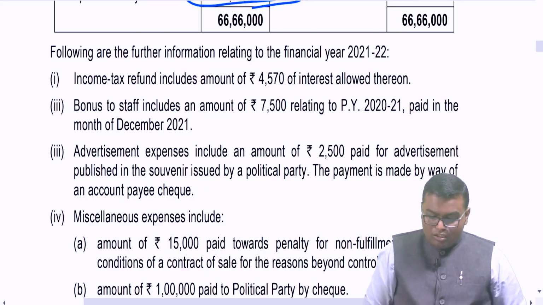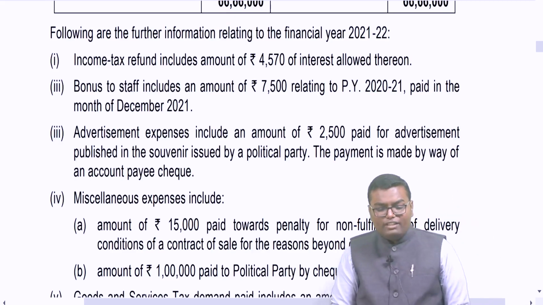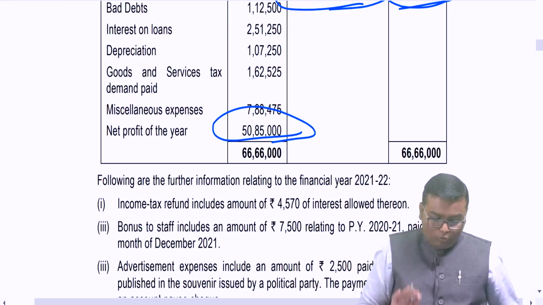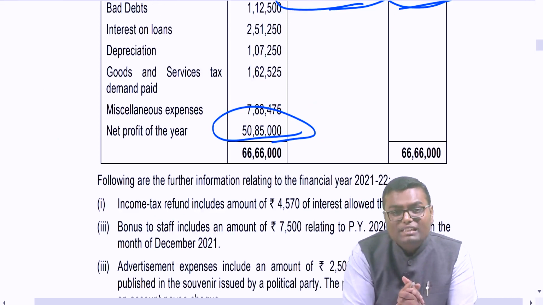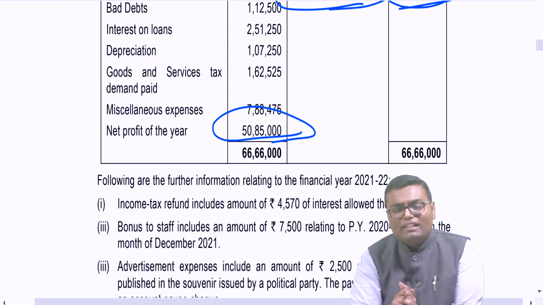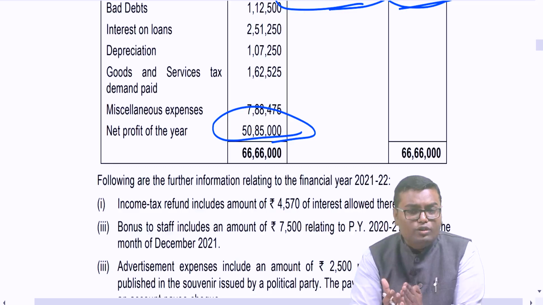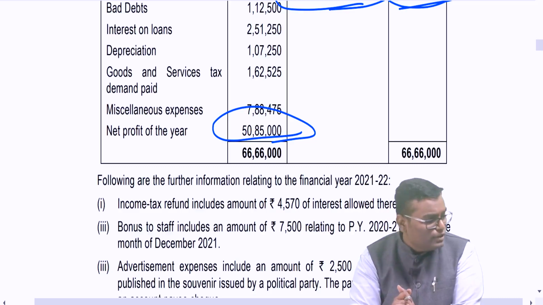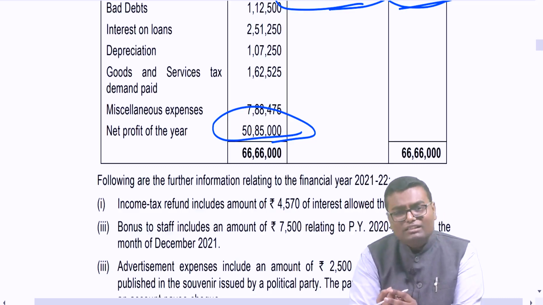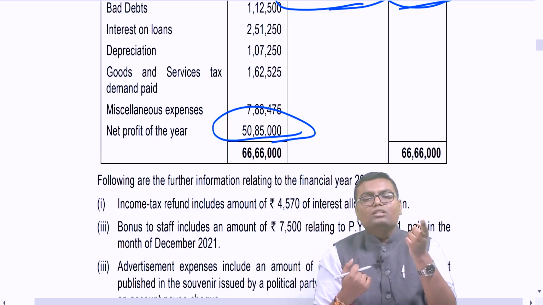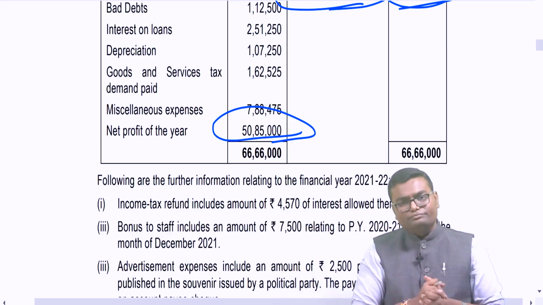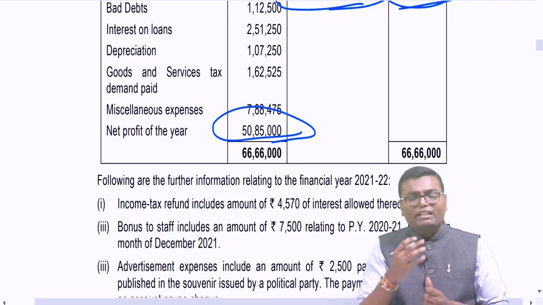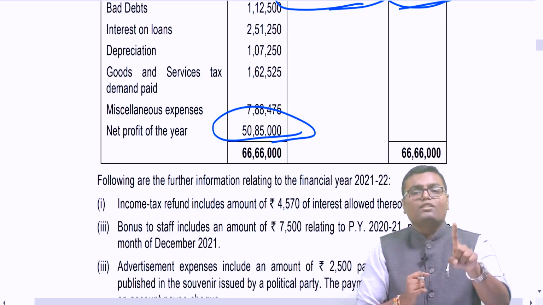Then bonus to staff includes the amount of 7,500 paid in the month of December 21. Okay. We have a section called 43B. Some of the expenditure is allowed as a deduction only if it is paid up to the due date of filing return of income under section 139(1), that is the original return due date. And if you file your return after that due date, that expense will be disallowed, but it will be allowed in the year in which it is paid. So if you pay the expense up to the due date, very good. If you don't pay up to the due date, it will be disallowed. Bonus and commission is one of them.